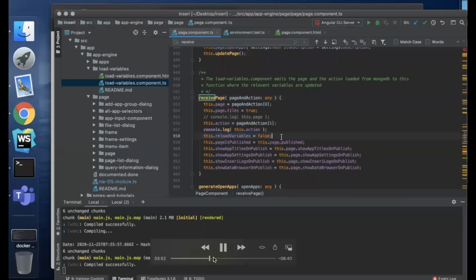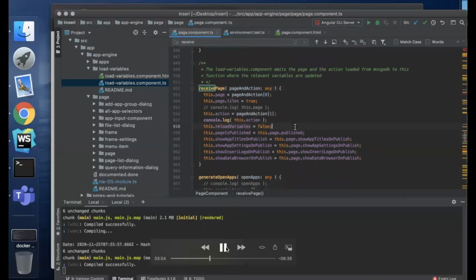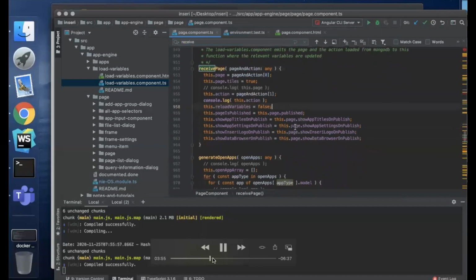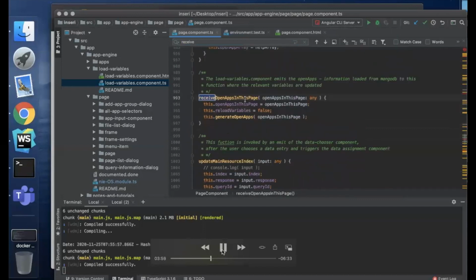And the action, we used to call it action, but this is actually the project. And it has arrived back, and now the page is loaded. Also, the open apps in this page are received asynchronously here.